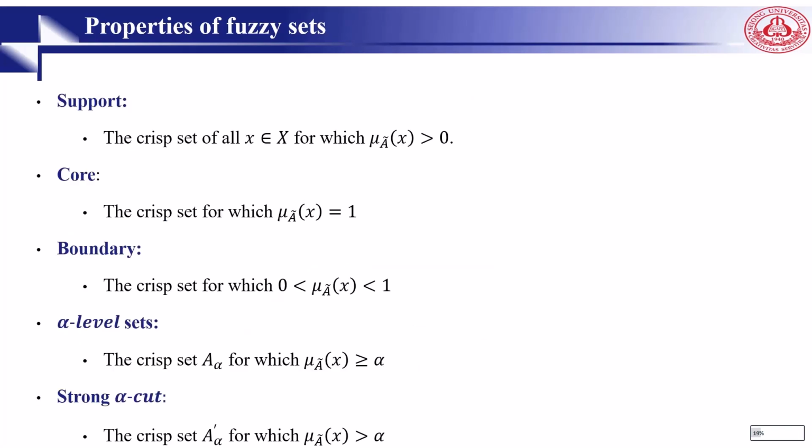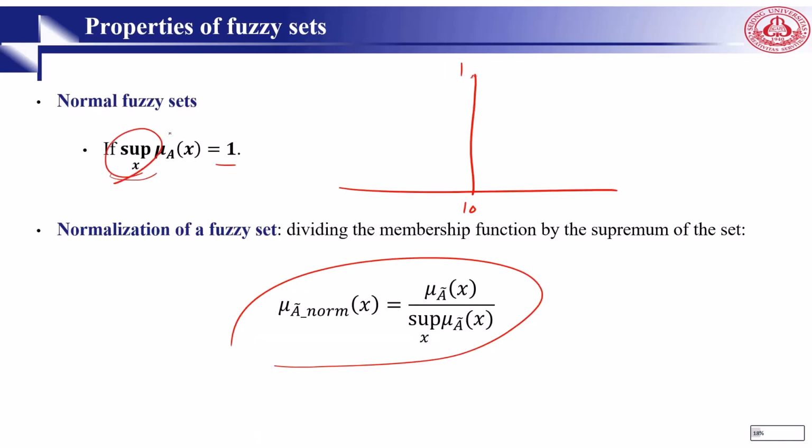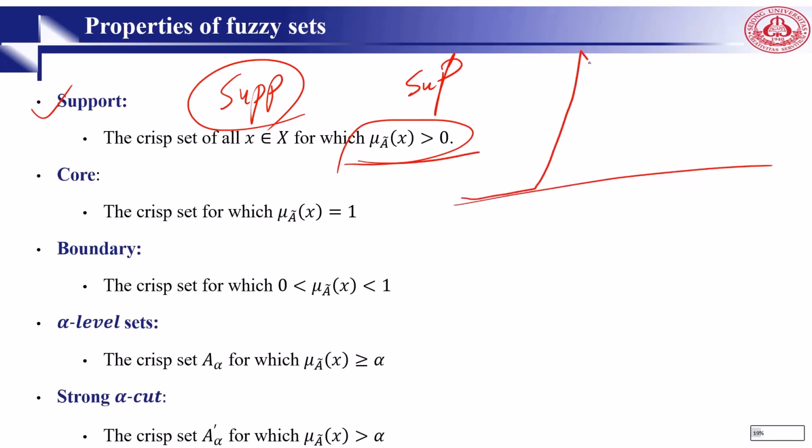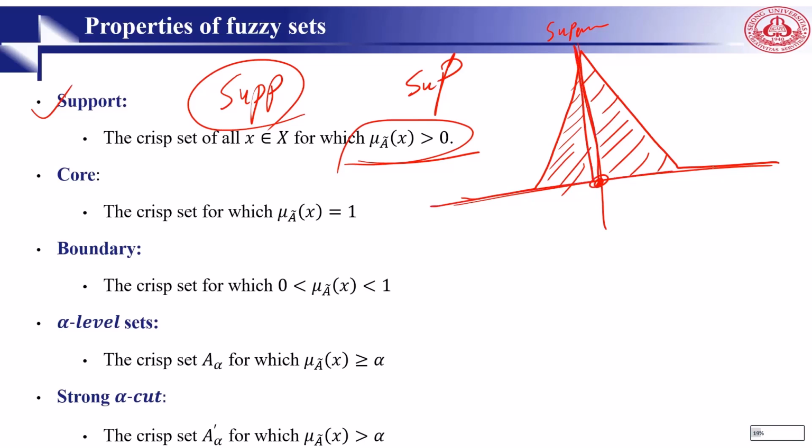Here are some other properties of fuzzy sets. The first one is the support of a fuzzy set. The support of a fuzzy set is a crisp set of all x for which the membership is more than 0. This is different from supremum. Support is shown by SUPP, like this, and it is where the membership is more than 0. So if this is our membership function, this point is the supremum, but this whole part is the support. Then this value of x where we have the supremum is called the core, where the membership is 1.